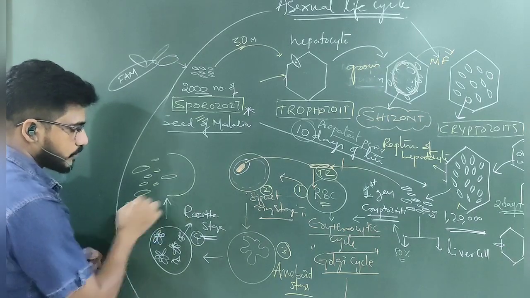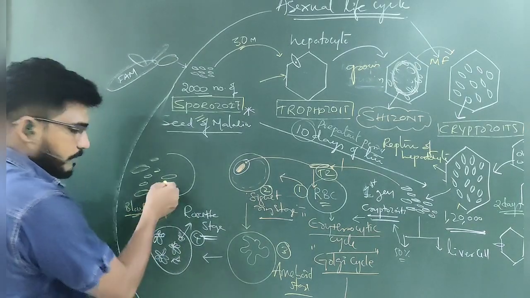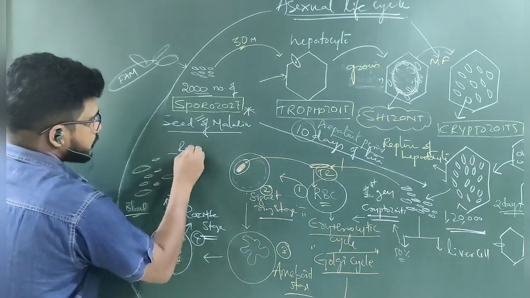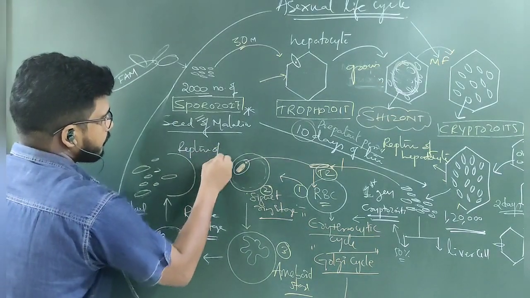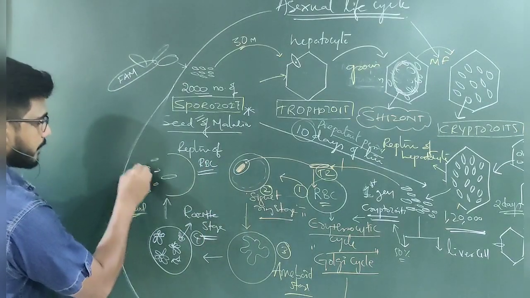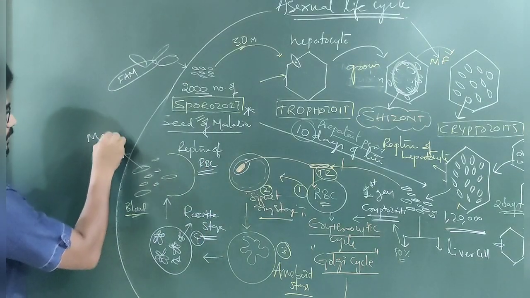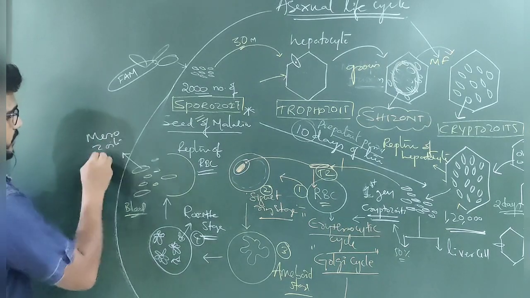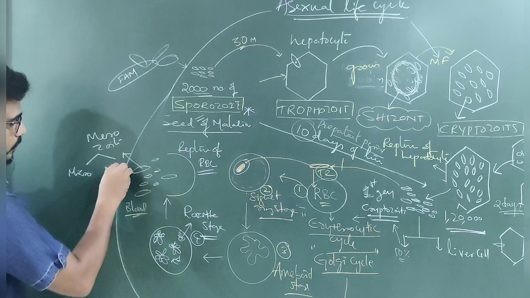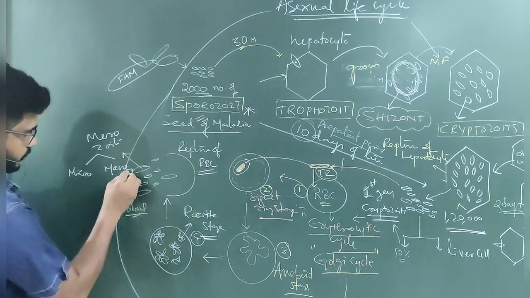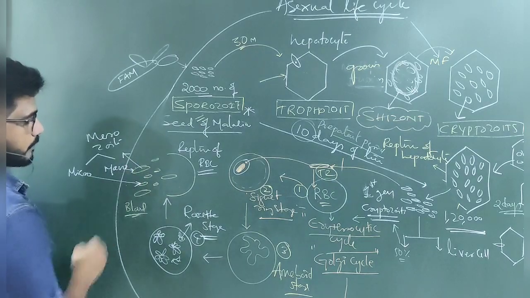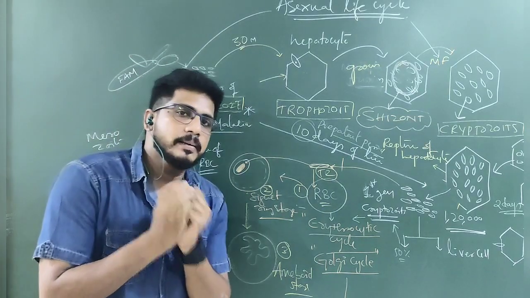Once the RBC is ruptured, what will come? Cells will come outside the RBC, meaning inside the blood. So this is the rupture of RBC. Once the RBC is ruptured, what comes out are merozoites. Merozoites are of two types, micro and macro. Macro means large, micro means small. So these two will come out at the time the RBC is breaking.